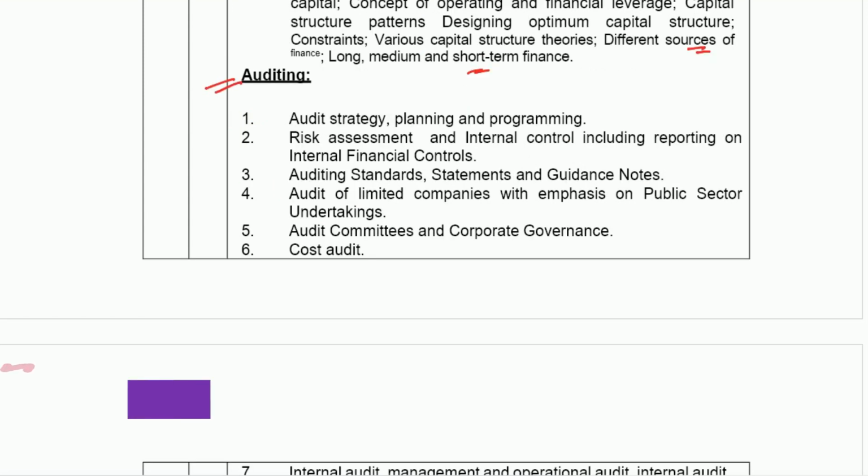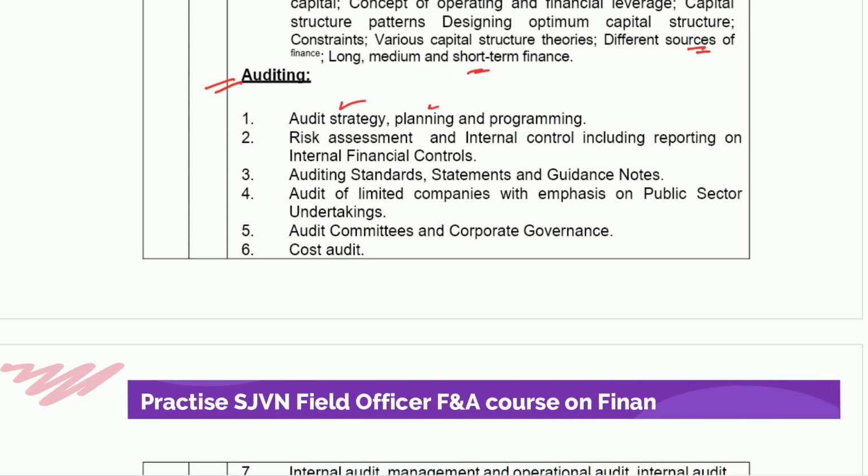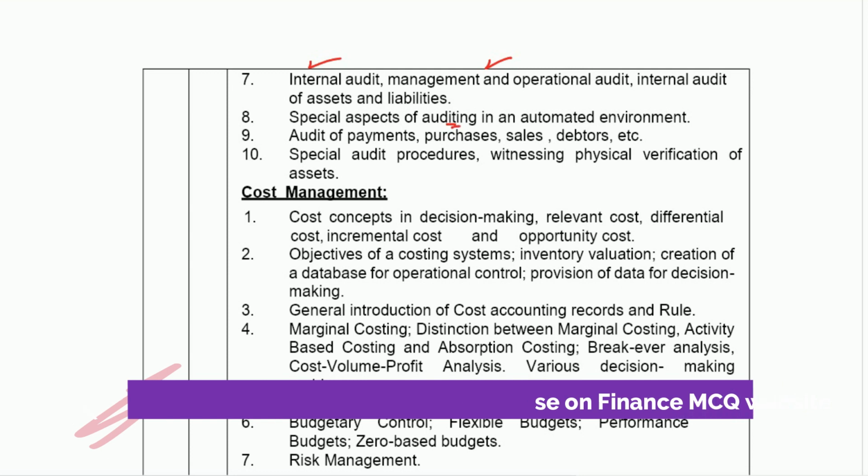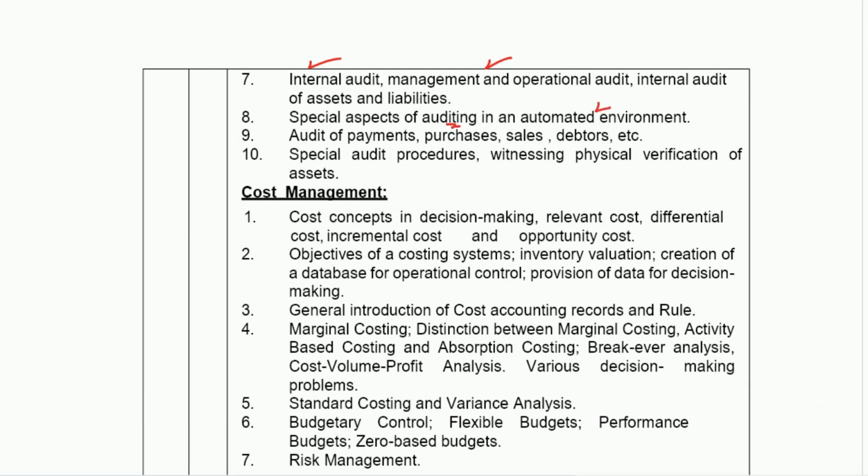Then in auditing, they are asking your audit strategy, planning and programming, risk assessment, internal controls, including reporting on internal financial controls. Then auditing standards and statements, guidance note, audit of limited company, audit committee and corporate governance, cost audits. Then internal audit, management and operational audit, and audit of assets and liabilities, special aspects of auditing in an automated environment. Then audit of payment, purchase, sales, debtors, etc. These are the IPCC level syllabus.